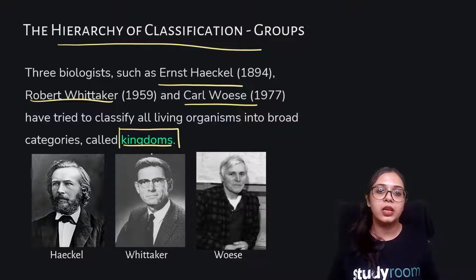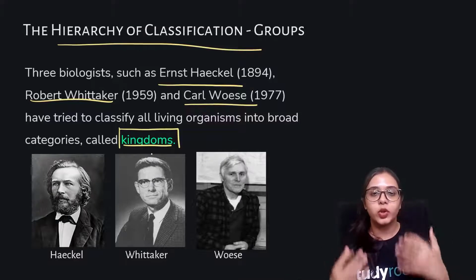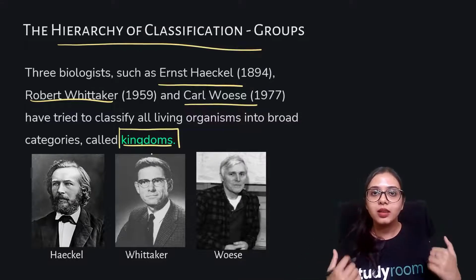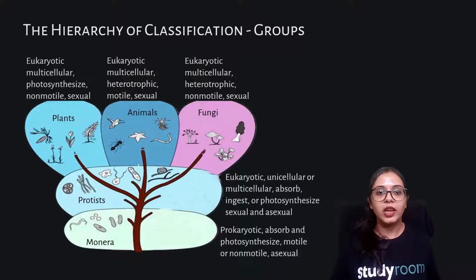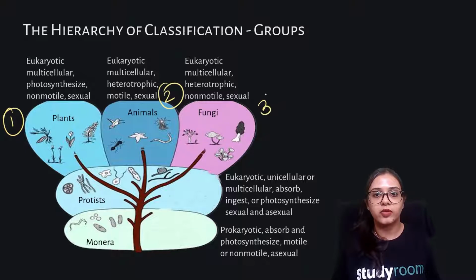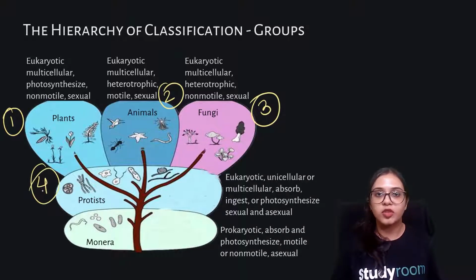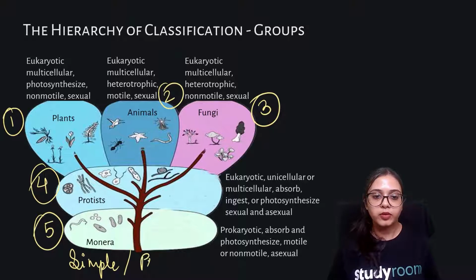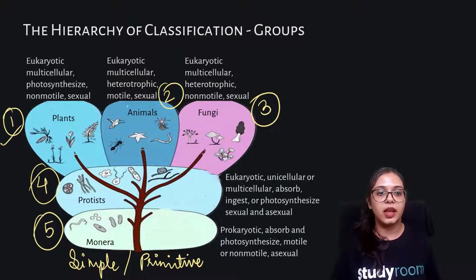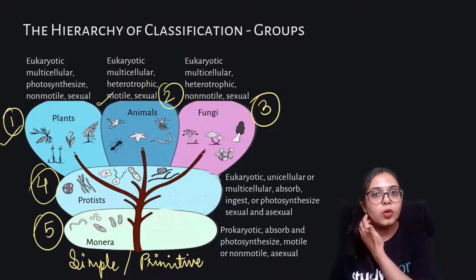Okay, so kingdom is that highest hierarchy where we have a broader umbrella under which we have other groups and subgroups related to that particular creature. So we have 5 kingdoms over here. We have the plant kingdom, the animal kingdom, the fungi kingdom, the protist or Protista, and then we have the Monera. Monera is the most simple one, or you can say the most primitive one. And we have plants and animals, which are the more advanced, more complex organisms.